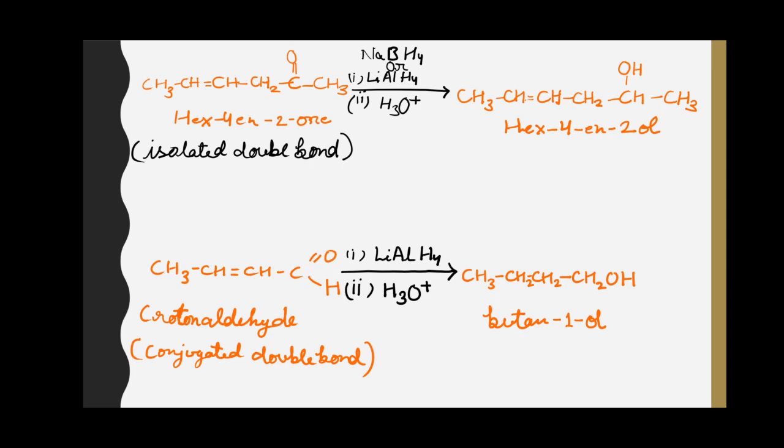But when the double bond is in conjugation with the carbonyl group, like here in this molecule, this is crotonaldehyde. In this molecule, the carbonyl group is in conjugation with a double bond. When this molecule is reduced with lithium aluminium hydride, the double bond also gets reduced, and the product that is formed is butan-1-ol.